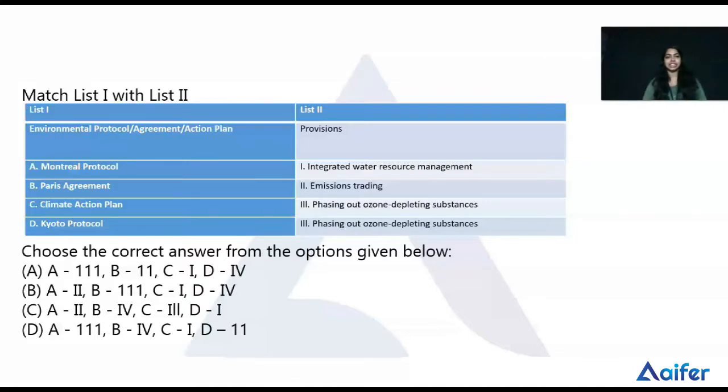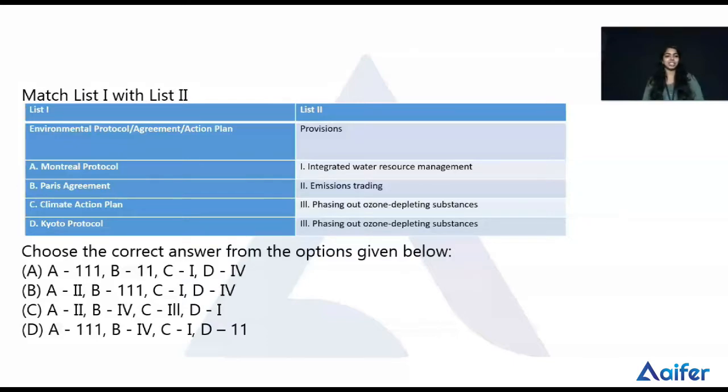So it's related to the changing climate, and here it is related with emissions trading. That means climate action plans are mainly focused on reducing the emissions of greenhouse gases. So the climate action plan is related to emission trading, that is list 2, provision 2.